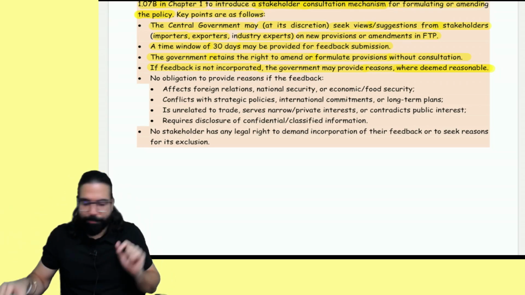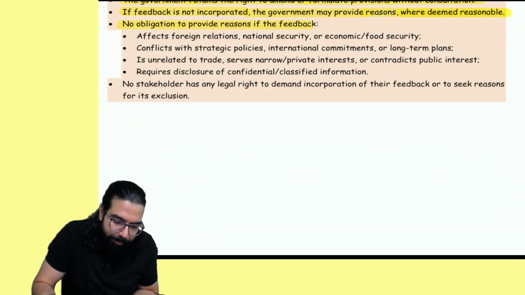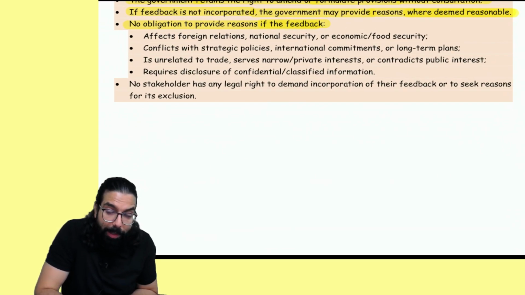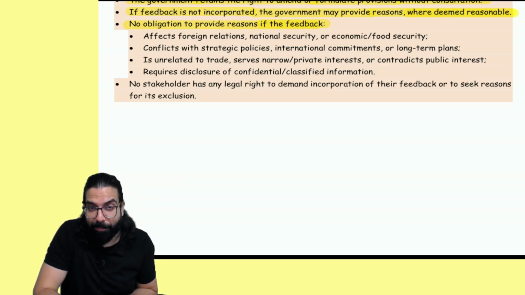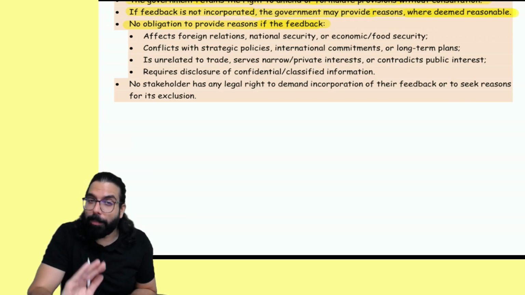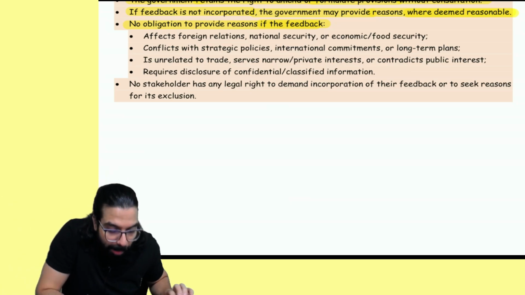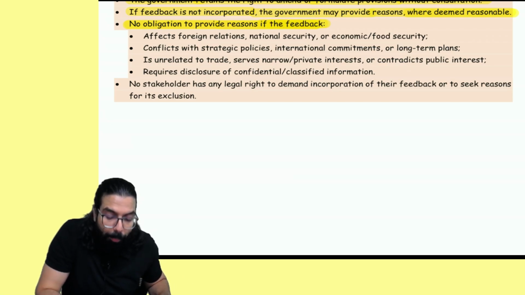Okay? Then there is no obligation to provide a reason. If changes are proposed to the foreign trade policy and feedback is given, and government does not like the feedback or is not taking it, then government should give a reason. But sometimes government might not give the reason why we are not taking your feedback. No obligation to provide the reason.